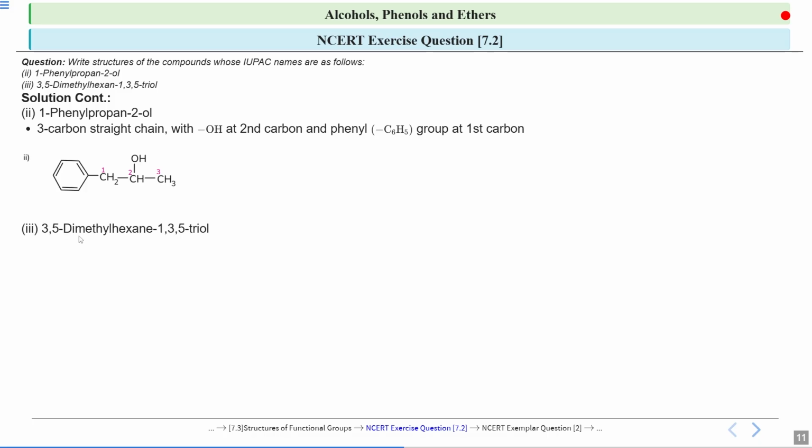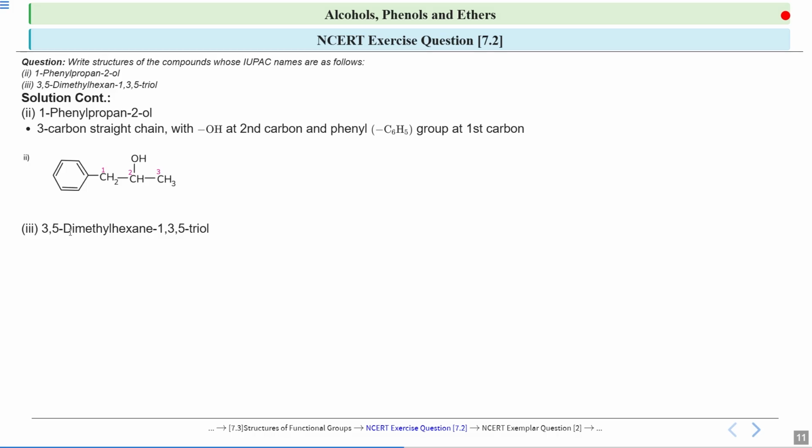It is 3,5-dimethyl hexane-1,3,5-triol. So first see the longest carbon chain. It is hexane. That means the longest carbon chain must have 6 carbon atoms. That will be your parent chain. And on the third and fifth position, methyl is attached, dimethyl.